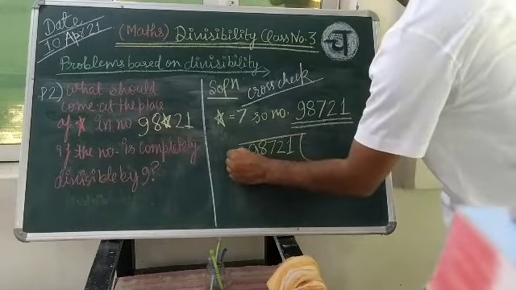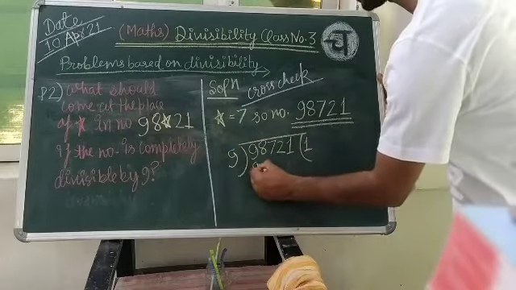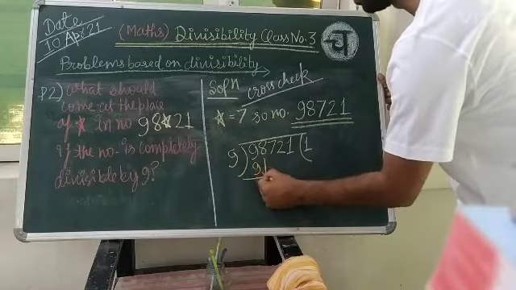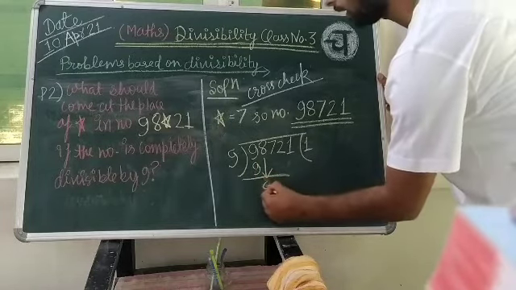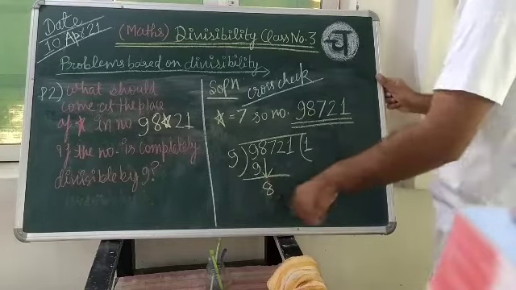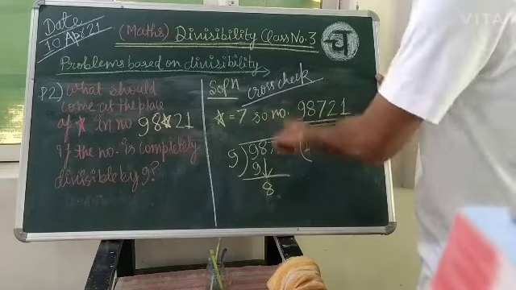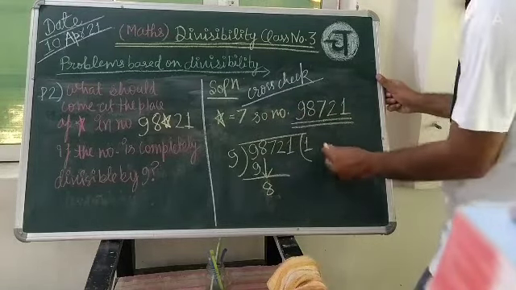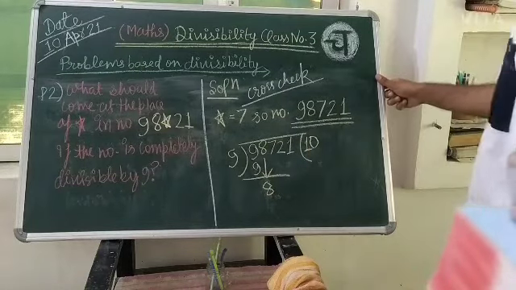We'll divide this by 9. 9 1 9. We will put 8 here, but you are looking that 8 is smaller than 9. So we will think to bring down the next number, but for bringing down the next number we will have to put 0 in the quotient. The rule of division.